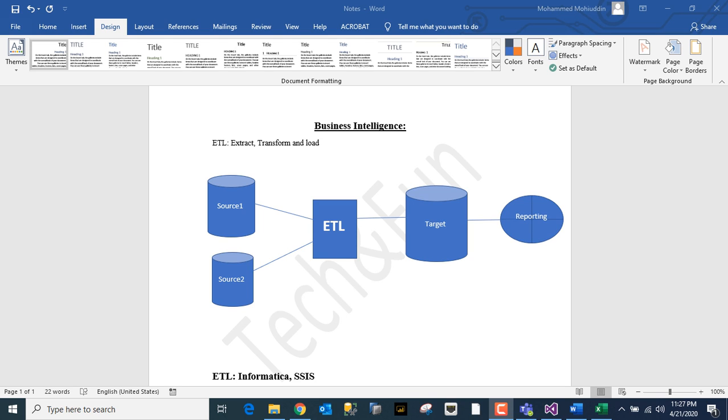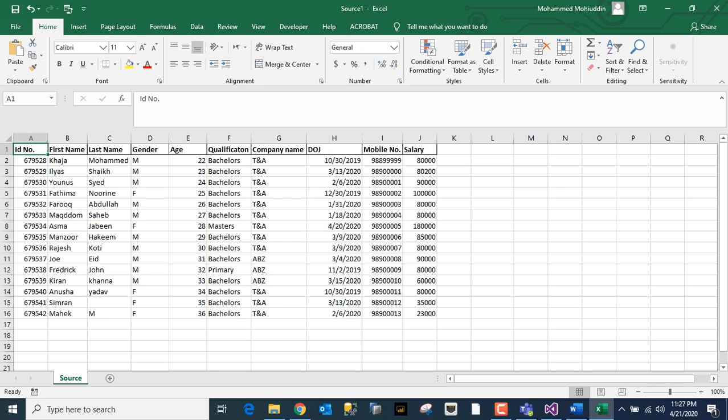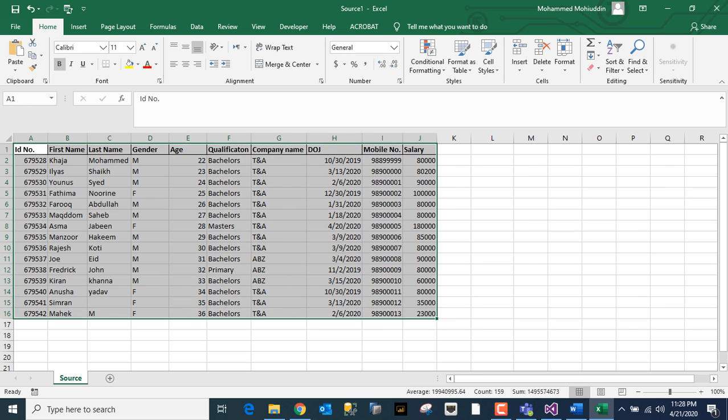In BI, you see source 1, source 2. These are the sources where the data resides. And this source has only the raw data, data on which we cannot do analysis or analytics. So this is raw data. Take this as just an example. This is the raw data.